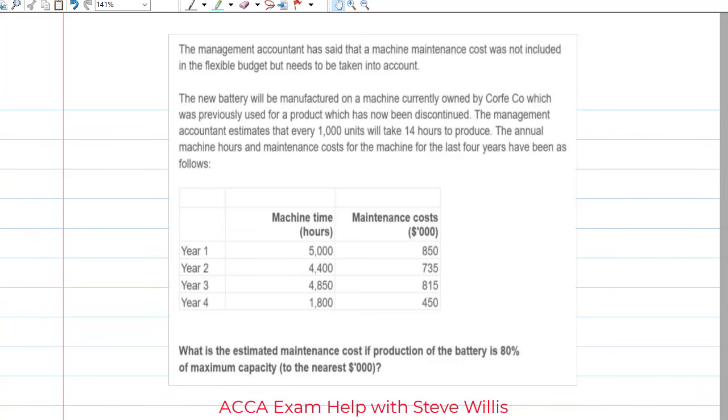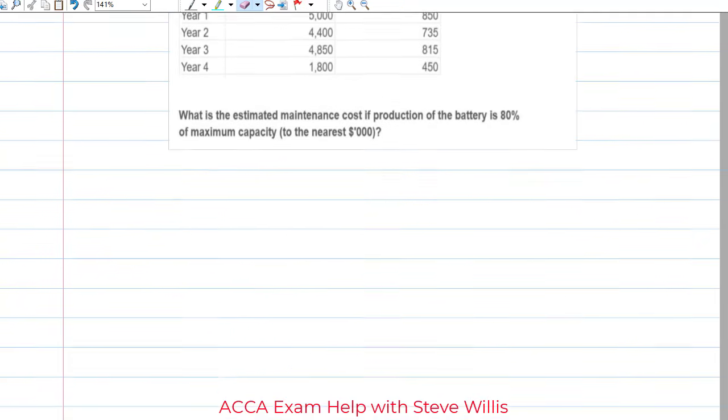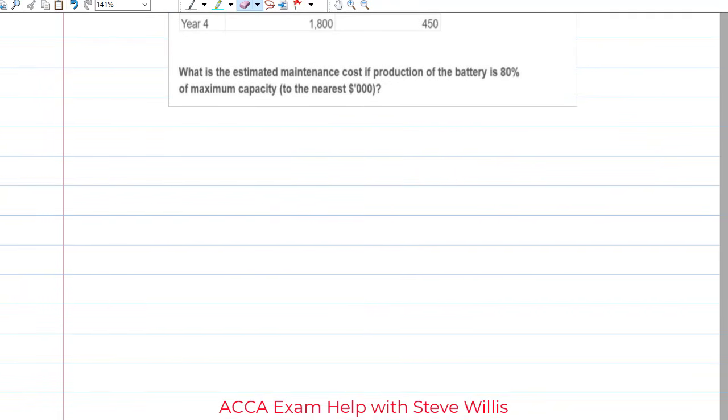The way I do it is this. I'm going to make a little template. And we can do change in the costs divided by the change in the units. That's going to be equal to my estimated variable cost per unit.